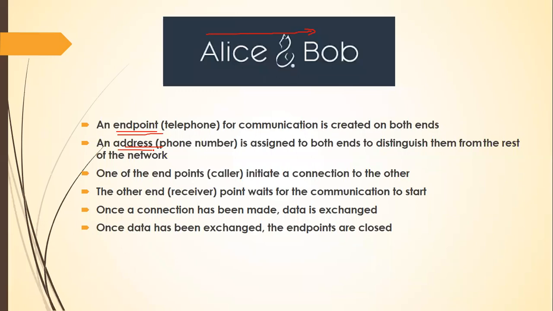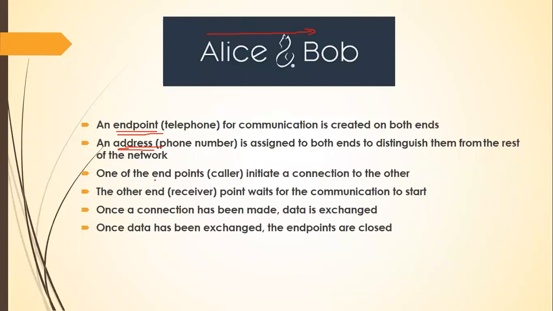Now, having a telephone alone will not do. I should even have something called a phone number, so that Alice can be differentiated from Bob, Carol, Dave, Trent, Trudy, Rudy, Mallory, Eve, everybody. So Alice should have her own phone number. Bob should have his own phone number. That is what you mean by address, something which gives you individuality.